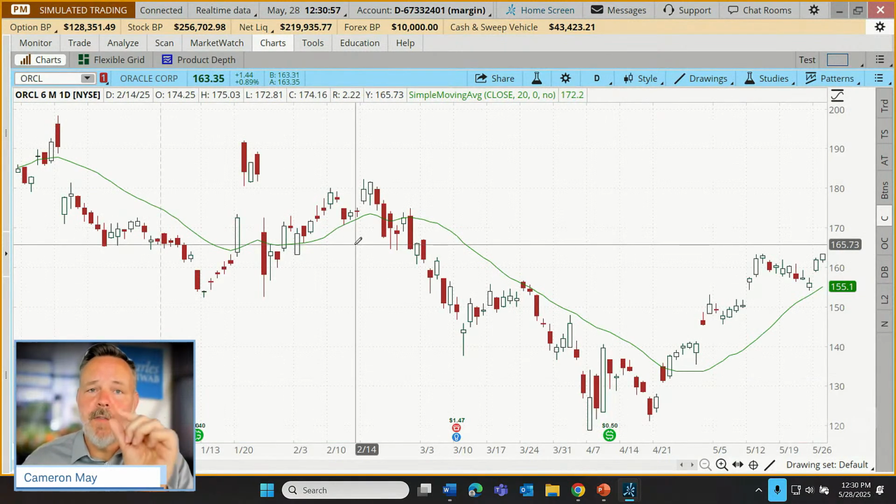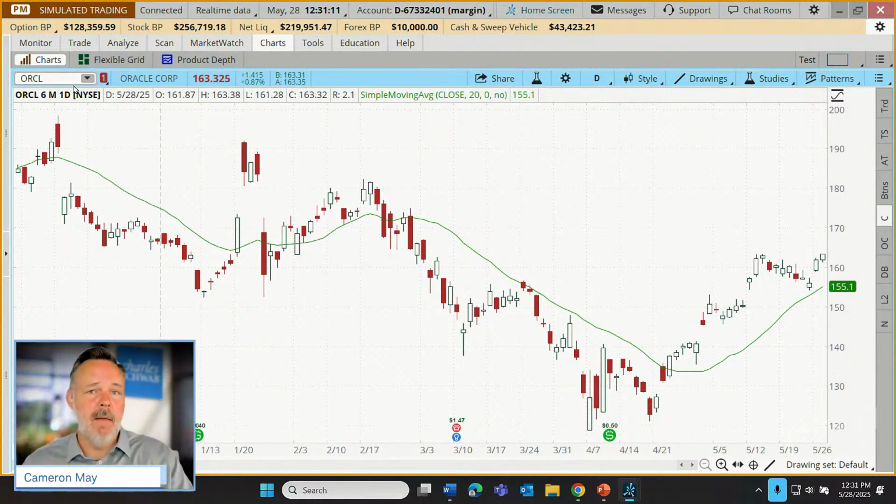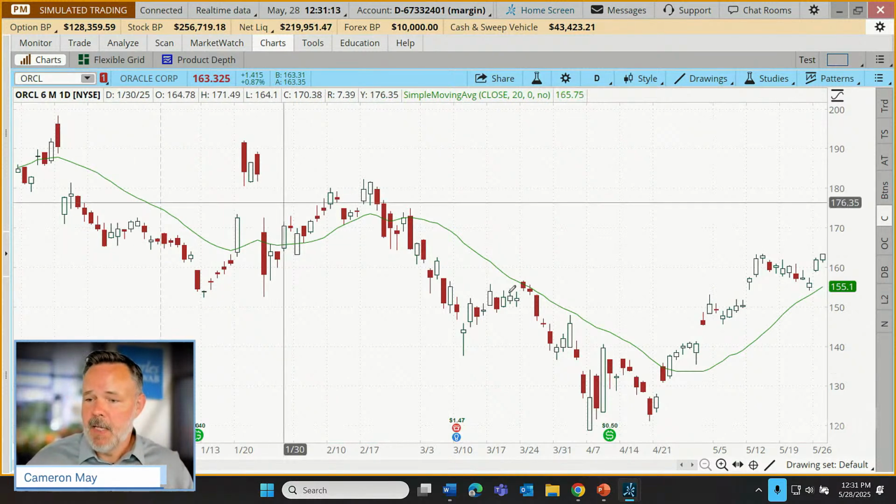So now I have a closer view of this chart. If I close things out and then came back, let's say in 2 weeks and relaunch Thinkorswim, this will still have that moving average applied, and it will still be on a 6-month chart, even if I switch over to General Electric or bring up Amazon or whatever.